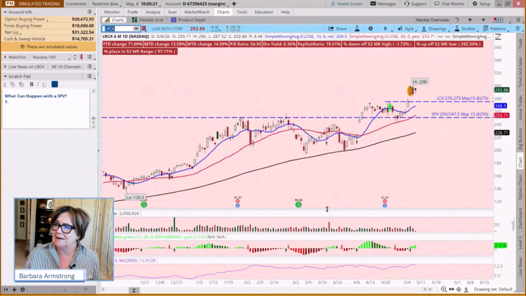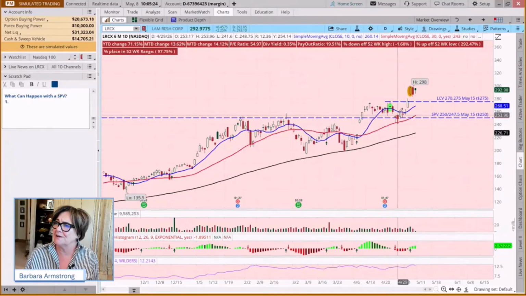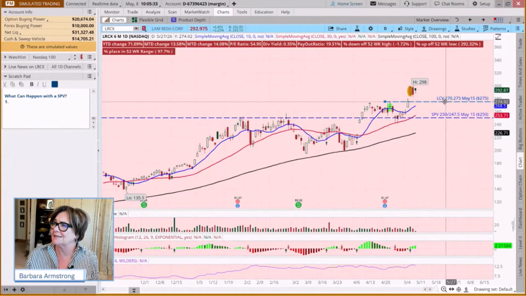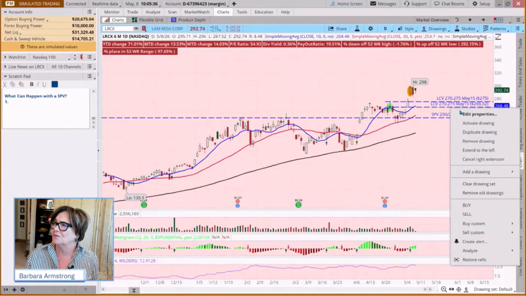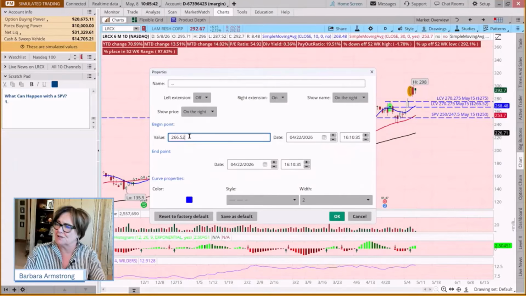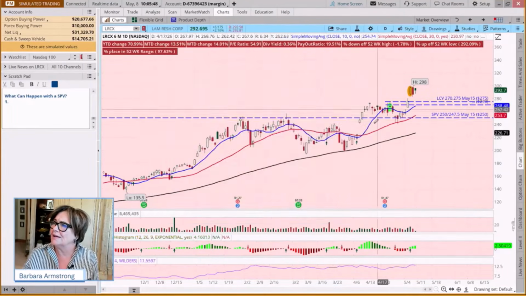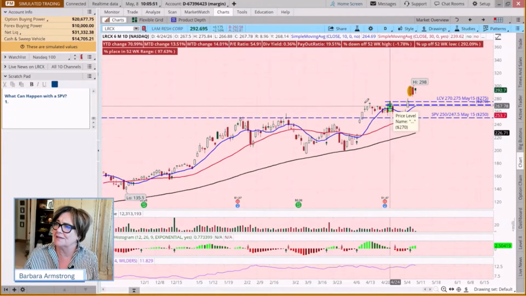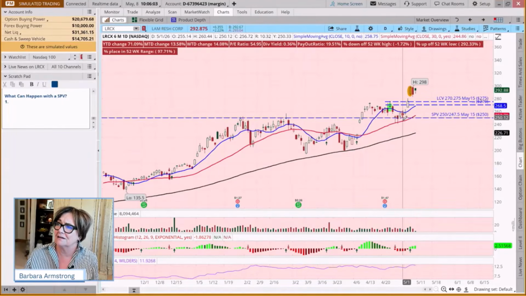And so with Lam, we did a long call vertical, as we can see here, with the 270 and the 275 strike. If we wanted to duplicate this line, I'm going to edit it and get rid of all this. And this was our 270 strike. The goal when we placed this trade on this day was that it had gapped up, gone sideways, and was moving to the upside. So the expectation was that it would go through both strikes and stay there.